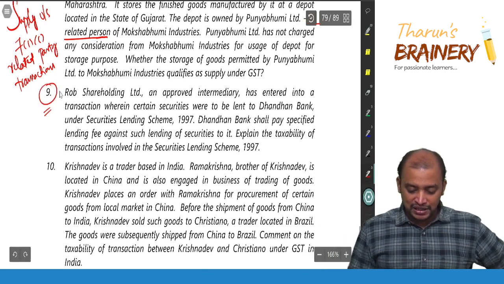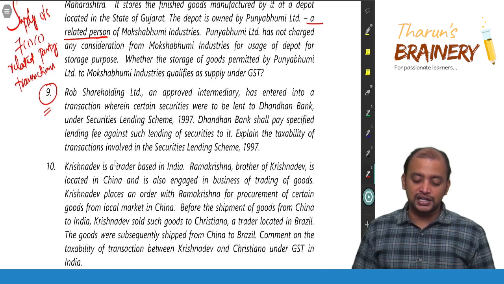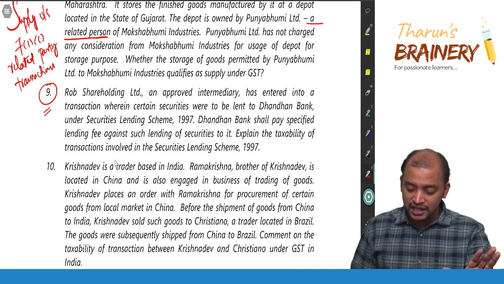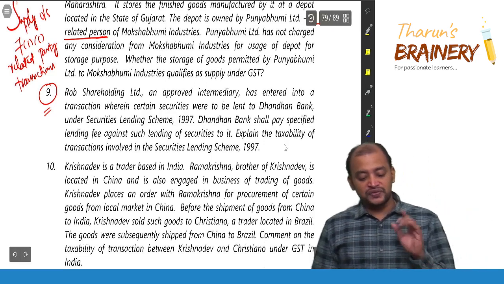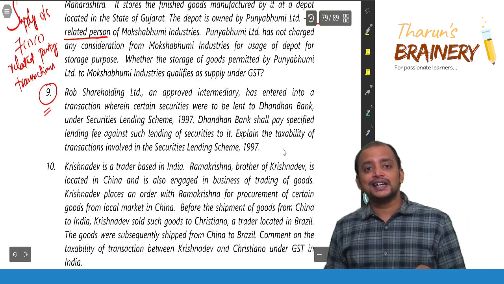Look into this question number 9. Rob Shareholding Limited, an approved intermediary, has entered into a transaction wherein certain securities were to be lent to Dhanadhan Bank under security lending scheme. Dhanadhan Bank shall pay the specified lending fee. So, first of all, whether this lending fee is chargeable to GST?